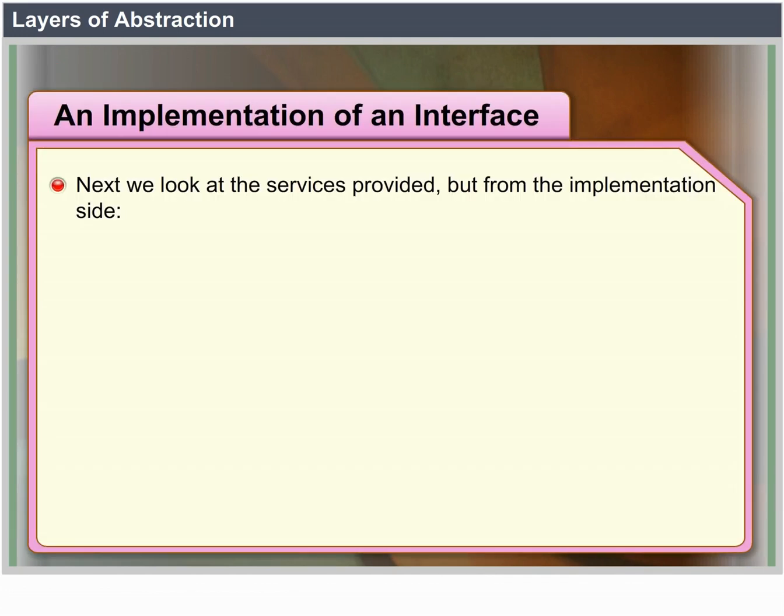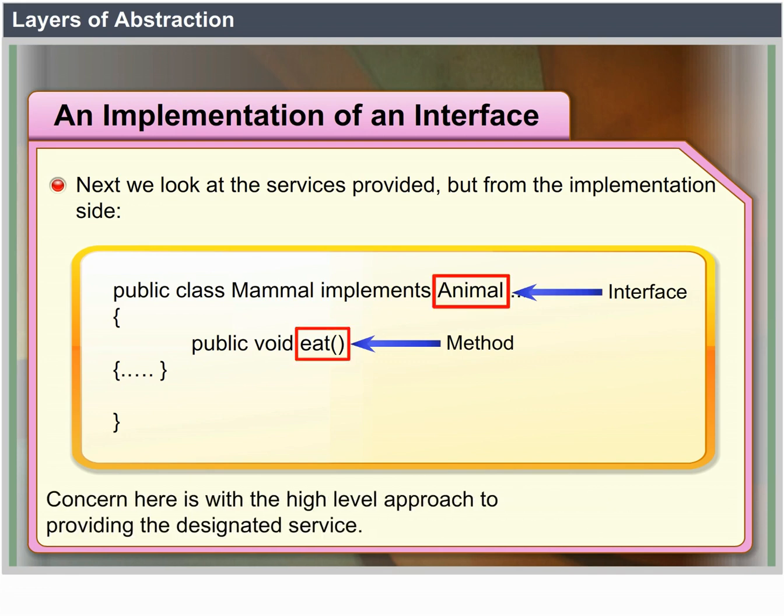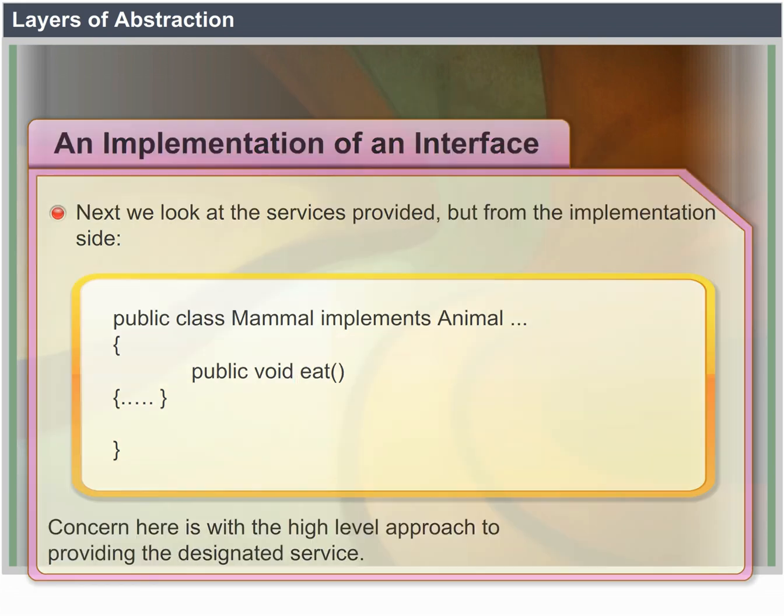An implementation of an interface. Next, we look at the services provided, but from the implementation side. The program shown here explains the implementation of an interface. Public class Mammal implements Animal. Animal is the interface given here. Open bracket, public void eat, that is the method, then bracket close. Concern here is with a high level approach to provide the designated service.